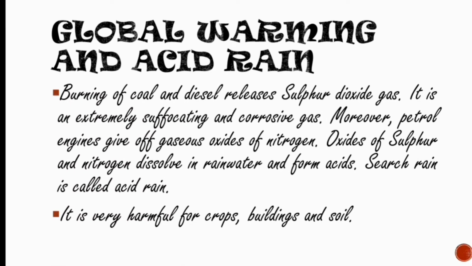Now, global warming and acid rain, we will study some more about it. Burning of coal and diesel releases sulfur dioxide gas. It is an extremely suffocating and corrosive gas. Moreover, petrol engines give off gaseous oxides of nitrogen. Oxides of sulfur and nitrogen dissolve in rainwater and form acid. Such rain is called acid rain. It is very harmful for crops, buildings and so on.